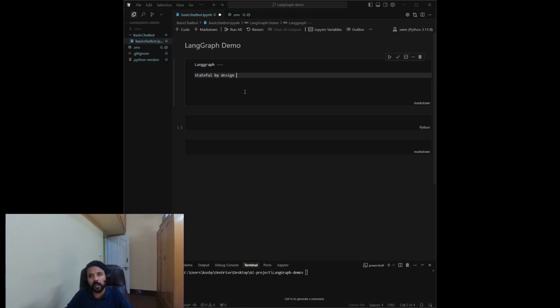So let's suppose you are talking to an LLM and you are asking it to complete one task. Let's suppose you are asking the LLM to plan a trip to Paris. In future chats it might not remember your previous chat. So in that way it is very important, this is the statefulness of LangGraph.